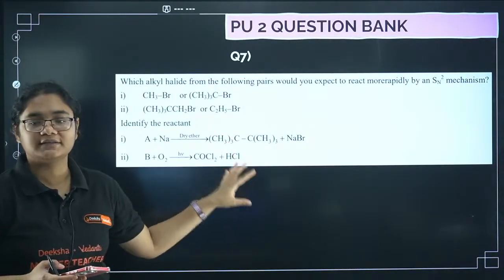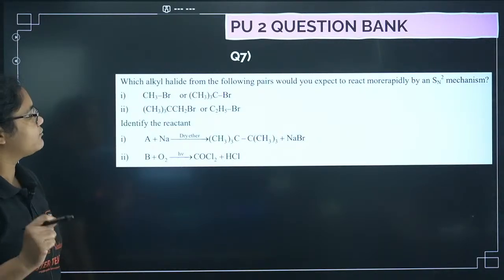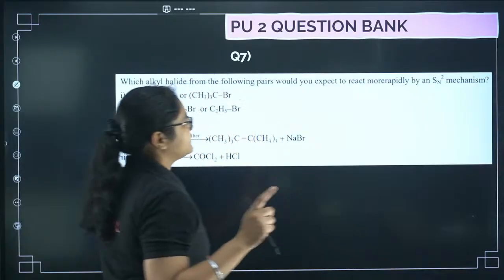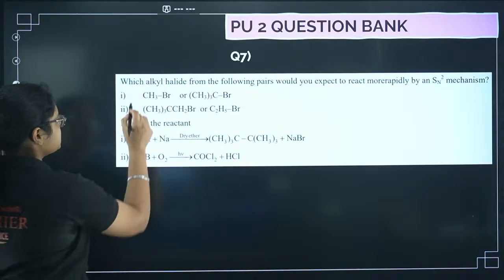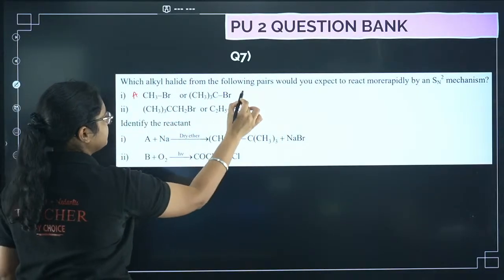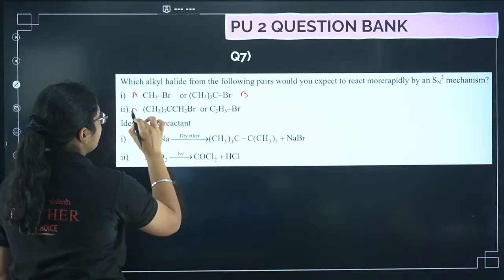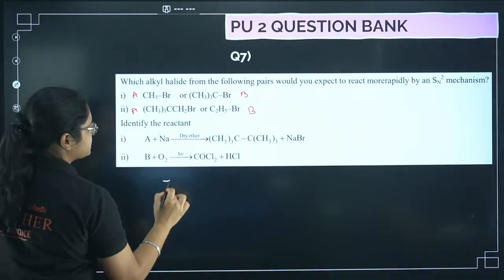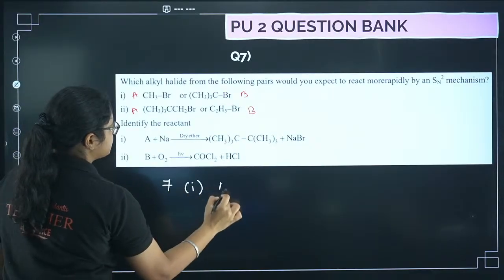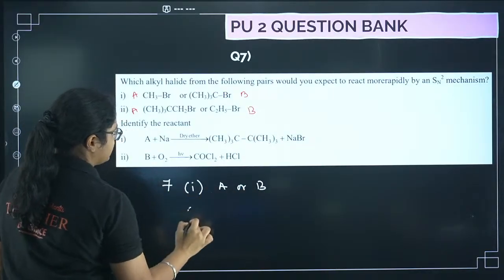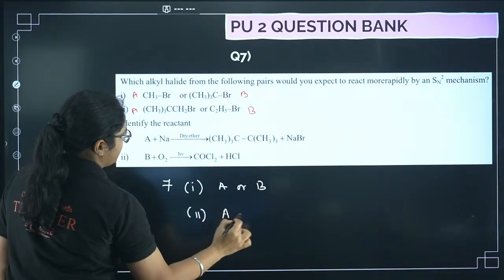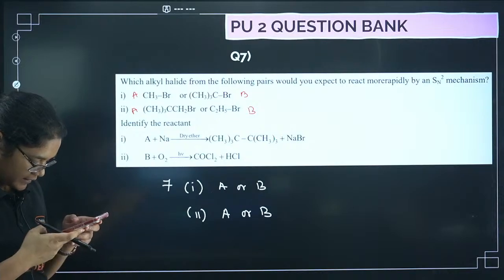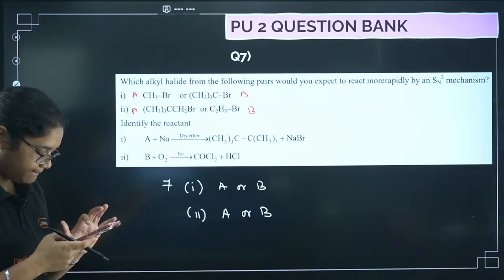I want all of you to answer this question, okay. Which alkyl halide from the following pairs would you expect to react more rapidly by an SN2 mechanism, okay. So this is suppose 1A and this is B and this is 2A and this is B, okay. So you have to write the answer like this. You have to put question number 7, 1, whether it is A or B, okay. And here we have 2, again here you have to write A or B, okay. Just put down this answer quickly.